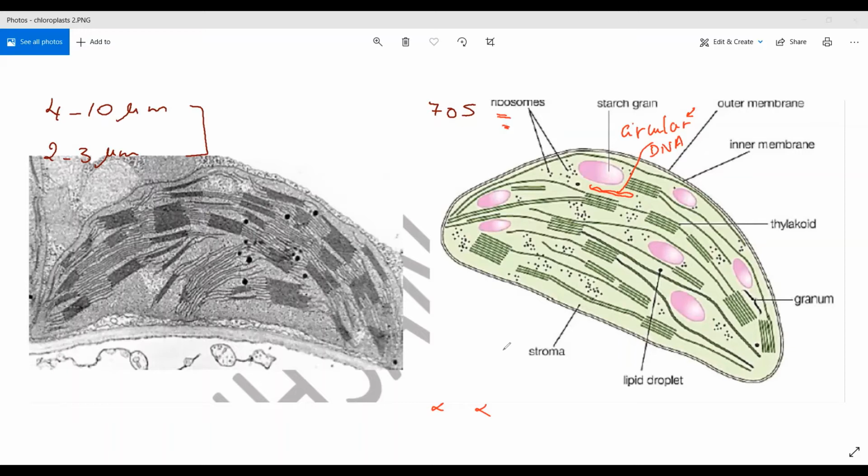I just said that this stroma is protein in nature. It is a liquid that contains protein, because this protein is needed to form the enzymes that are very important in the process of photosynthesis. In A2, inshallah, you are going to learn that photosynthesis has two stages.